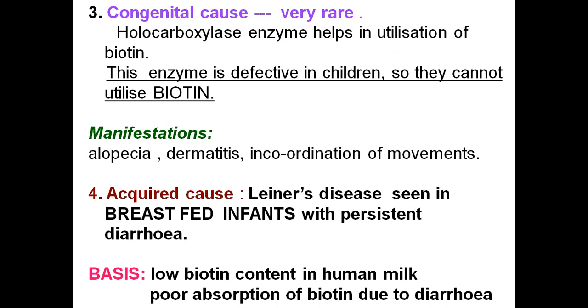Okay. Now acquired causes are also there. This is the congenital cause, and an acquired cause is also there, like Lehn's disease seen in breastfed infants with persistent diarrhea. So here what is the basis? The low biotin content in the mother's milk and poor absorption of biotin due to diarrhea is the basis for the acquired deficiency of this biotin.